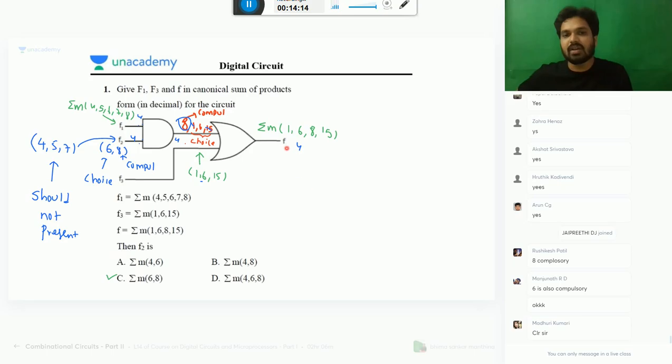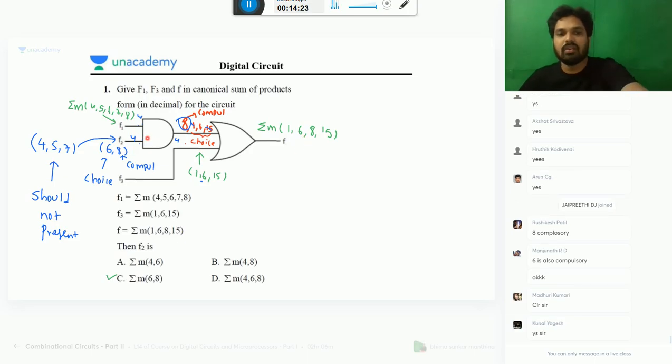But as per the examiner, what is this function? 1, 6, 8, 15. 4 is not present in the output. It should not be present here. It should not be present here also. So what does it mean? 4, 5, 7 should not be there. If they are here, they will come here also, and then they will come in the output. But as per the examiner, they are not present in the output. So we should eliminate them.